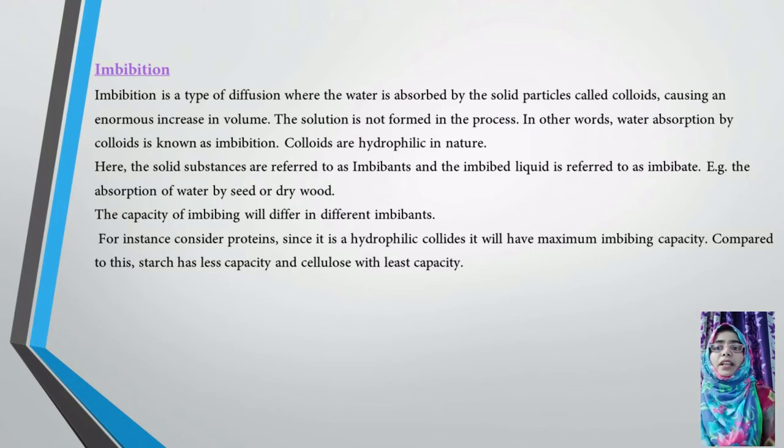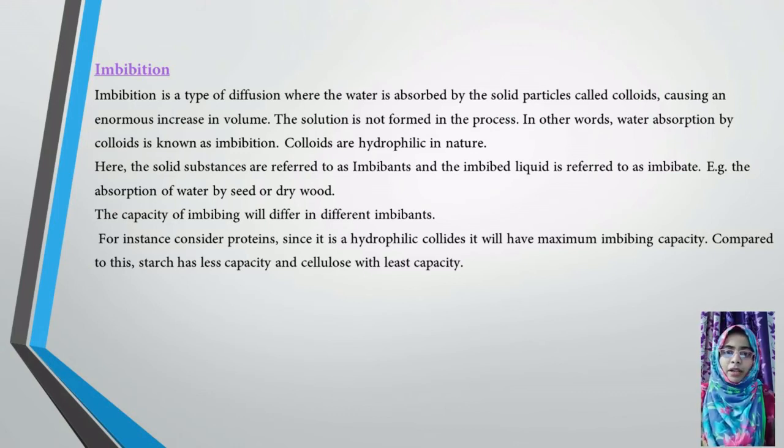Okay, so here the solid substances are referred to as imbibants. That is, the seeds are called imbibants, and the imbibed liquid is referred to as imbibate. Basic example: water is called imbibate, whereas the seeds are called imbibants. This is a small topic you have. Example: the absorption of water by seed or dry wood. Dry wood, when you put some water, slowly the water gets imbibed in the wood.